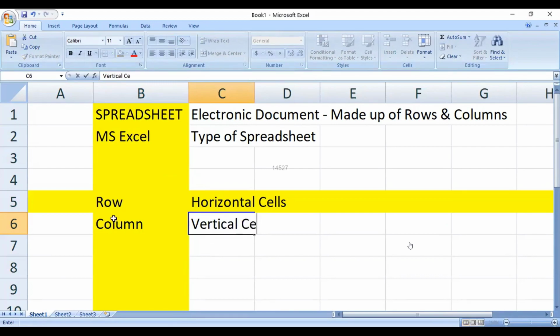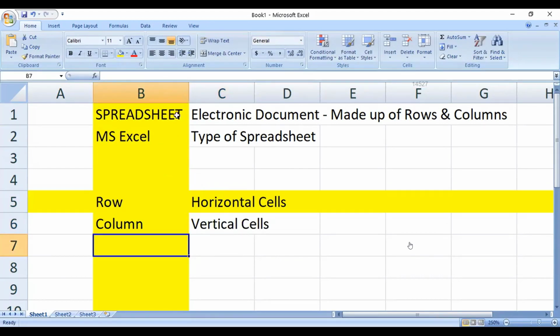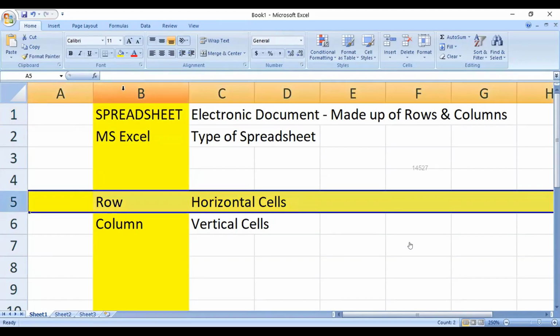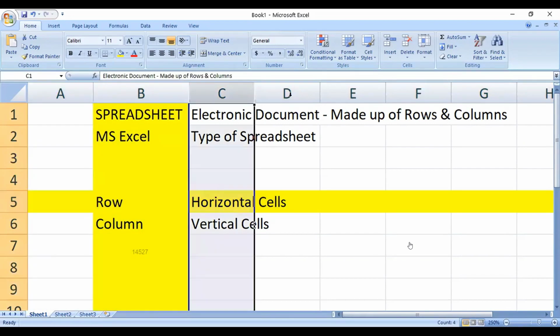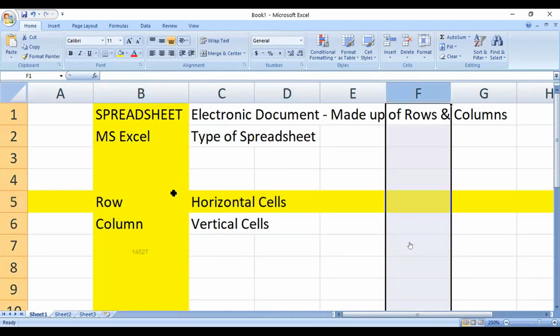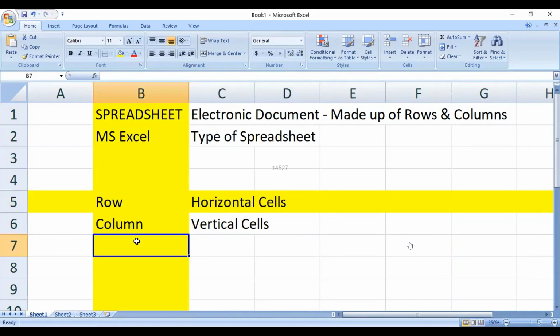So what exactly do we mean by a spreadsheet? A spreadsheet is an electronic document which is made up of rows and made up of columns. You've got the rows in here, and you've got columns: column A, column B, column C, column D, column E, column F, etc. So that's the first concept behind the spreadsheet. It is an electronic document made up of columns and rows.